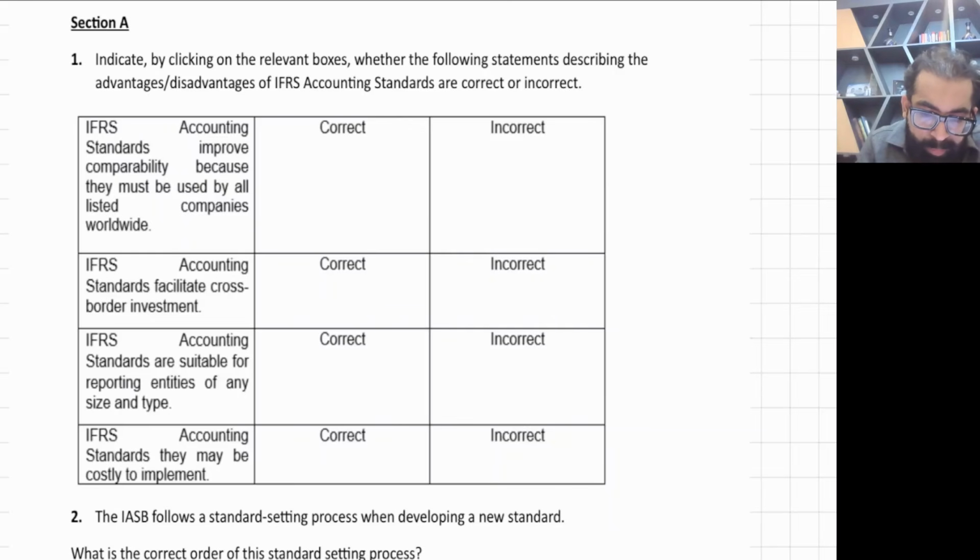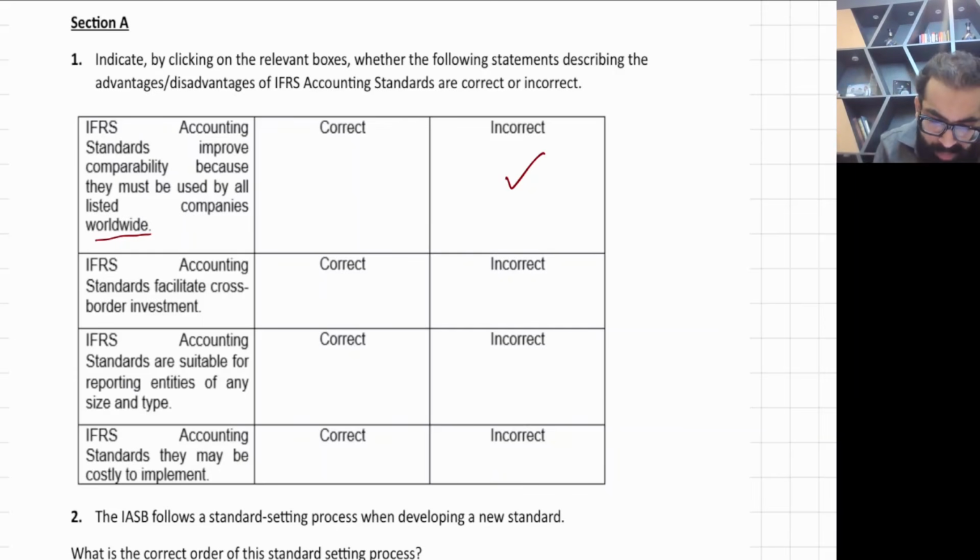IFRS accounting standards improve comparability because they must be used by all listed companies worldwide. No, it's incorrect. Not by all. IFRS is not applied by all companies worldwide. There are countries which have not accepted IFRS yet. For example, United States. In the United States, they still apply US GAAP. Okay, so this statement is incorrect.